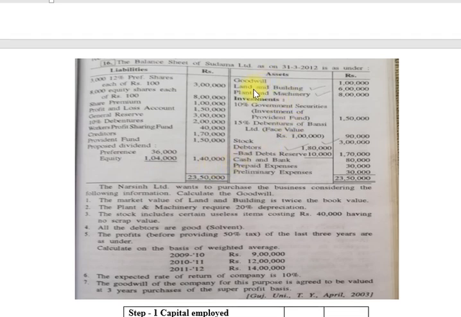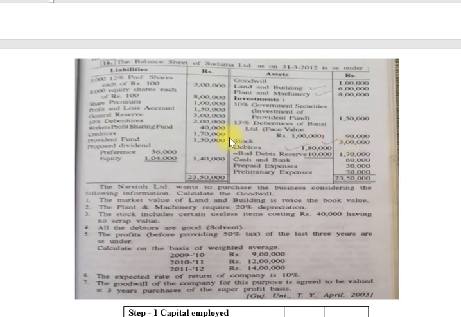Now the asset side: goodwill 1 lakh, land and building 6 lakhs, plant and machinery 8 lakhs, investment in 10% government securities, investment of provident fund 1 lakh 50,000. 15% debentures of Bansi Limited, face value 1 lakh 90,000.